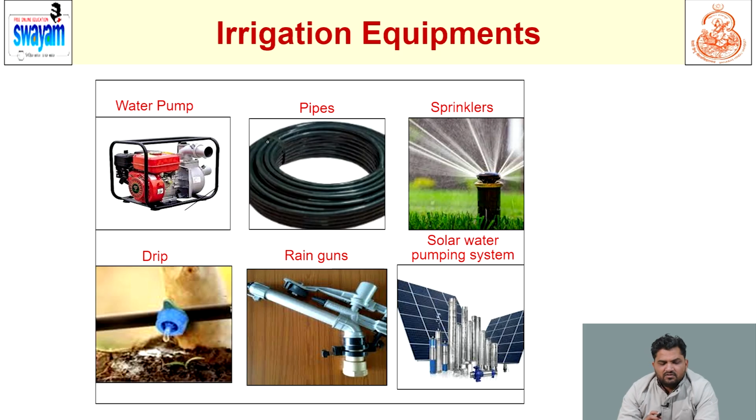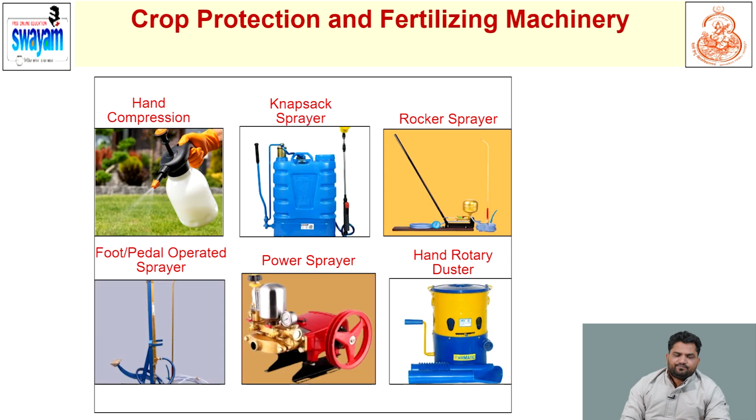These are the irrigation equipment, the advanced irrigation, like water pumps, generally used for irrigation purposes. Sprinkler and micro irrigation systems are there, rain guns are there, and drip irrigation. So these are the irrigation equipment generally used in fodder production.